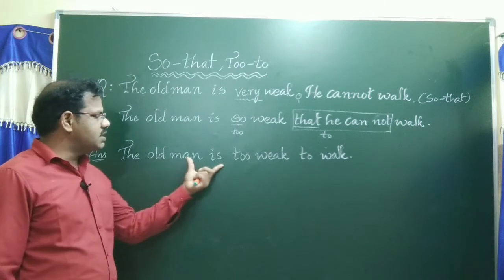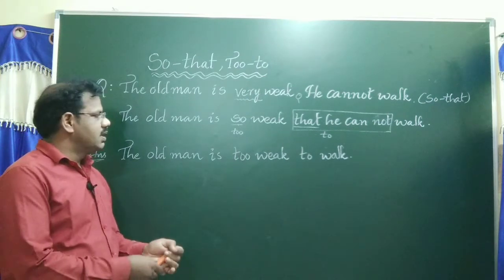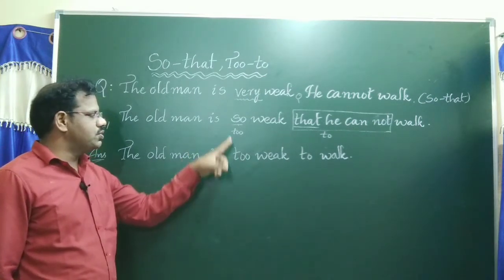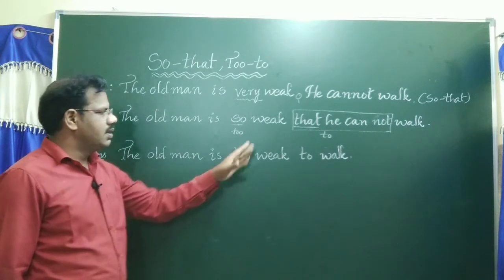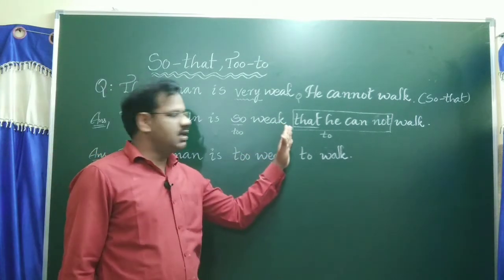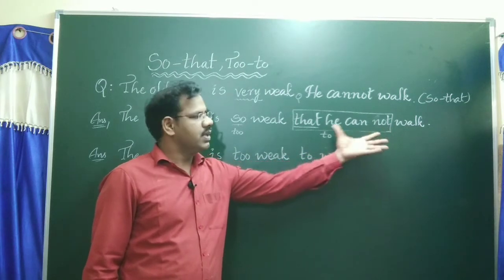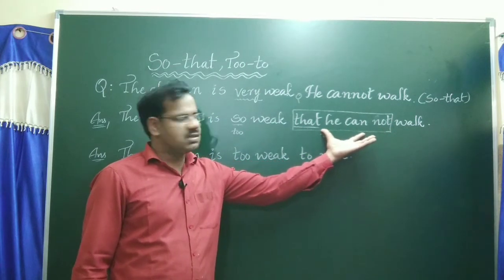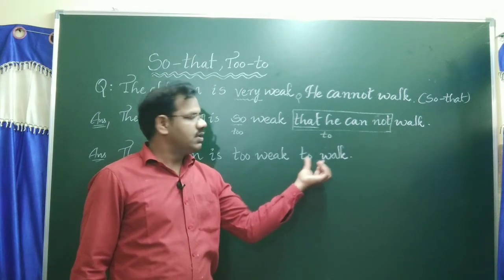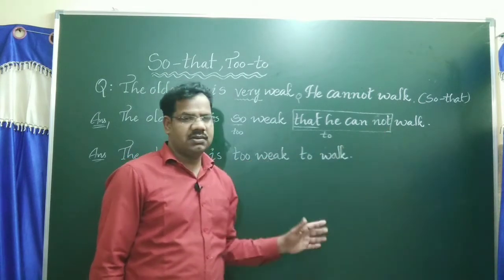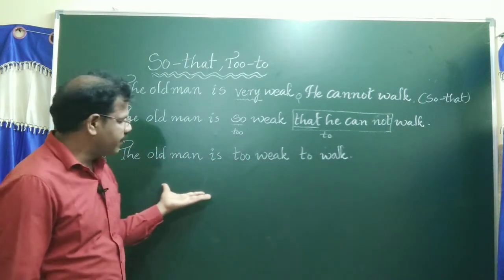The old man is too weak to walk. Simply in the place of so should apply to. From the conjunction that onwards we have to remove up to not. In the place of these words, we should apply to. Final word is walk. This is the answer.